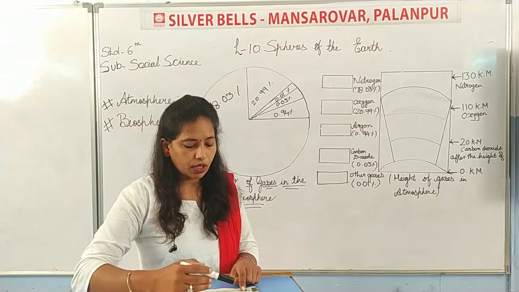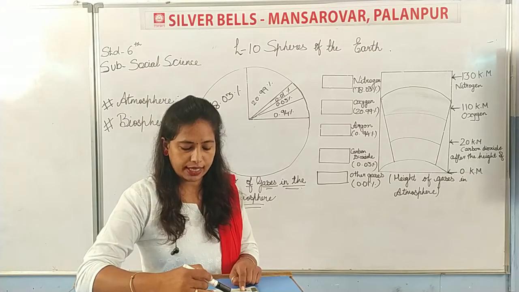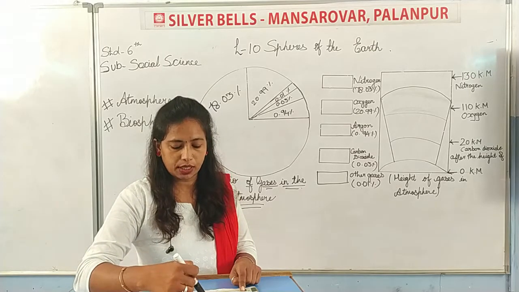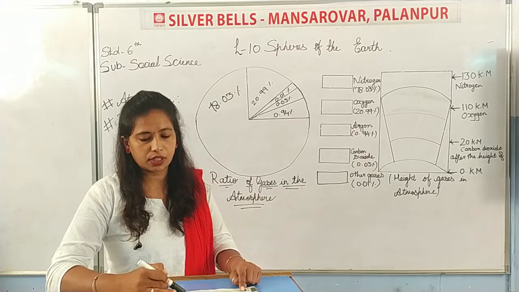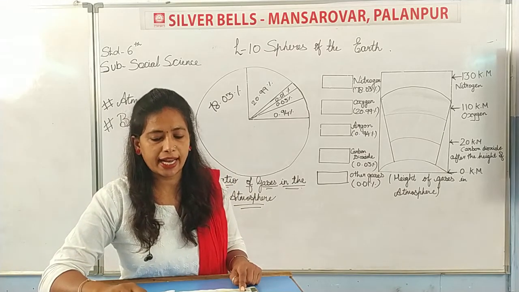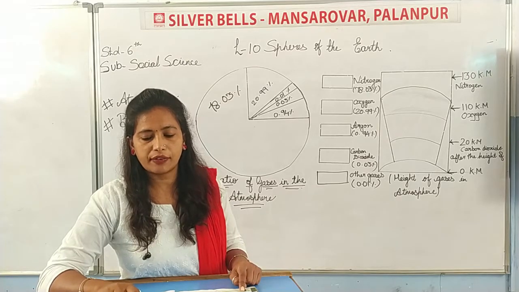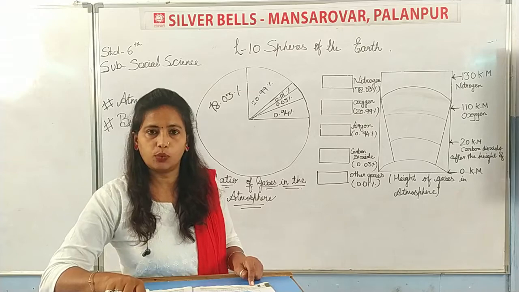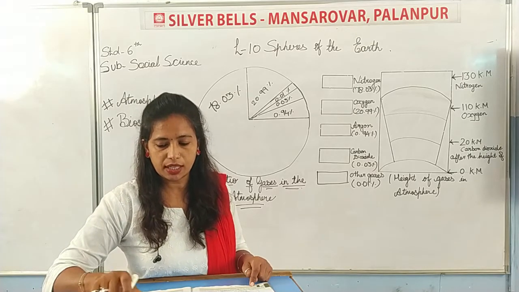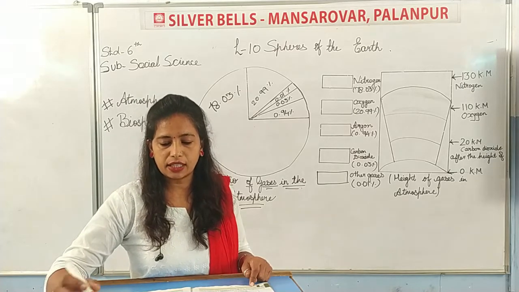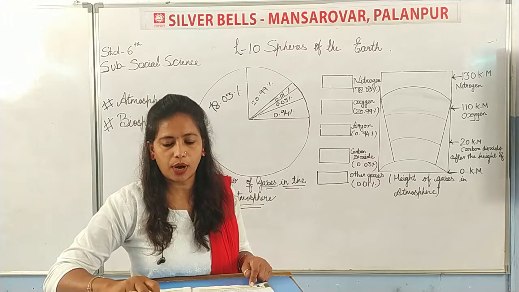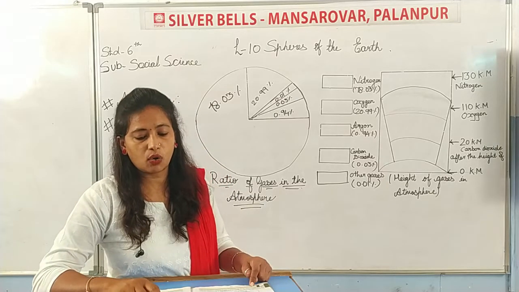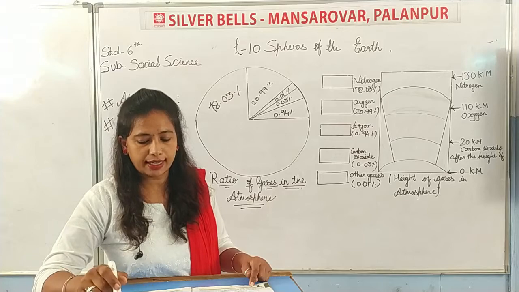The presence of carbon dioxide decreases after the height of 20 km, then oxygen after the height of 110 km, and nitrogen after the approximate height of 130 km. At the high altitudes there are only light gases like hydrogen and helium.